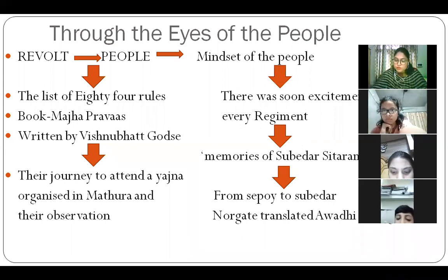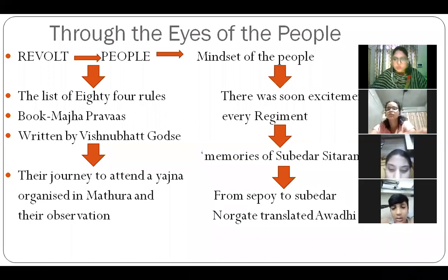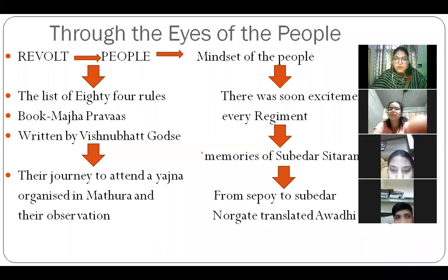One day Vishnu Bhatt Godse was going to Mathura with his uncle to attend one yajan. A yajan is a religious function. On the way he met some sepoys. At that time the rebellion was going to start. They were revolting against the Britishers.